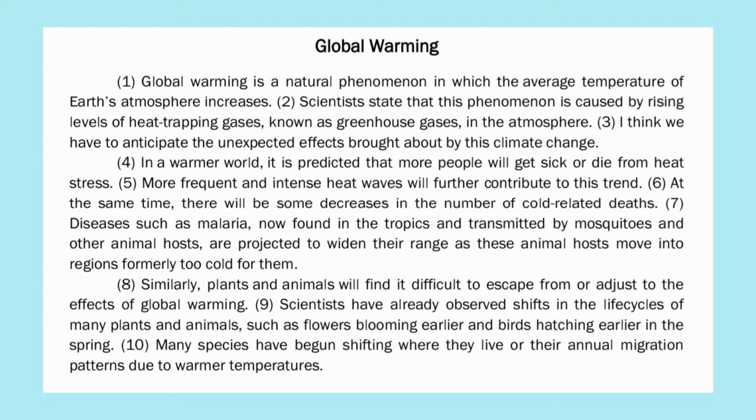Scientists have already observed shifts in the life cycles of many plants and animals, such as flowers blooming earlier and birds hatching earlier in the spring. Many species have begun shifting where they live or their annual migration patterns due to warmer temperatures.